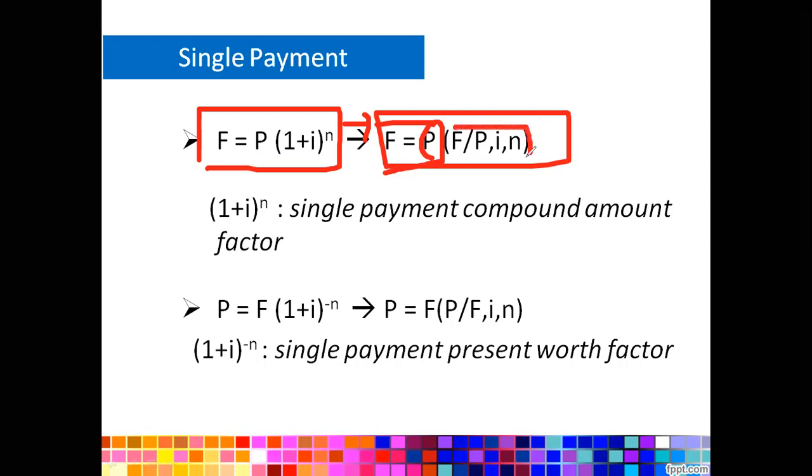The FP, i and n, can be found in the compound interest table. The compound interest table is already available on the internet. You can download it because it's very helpful in finding the value of something, whether future value or present value. So you can skip this with the quick formula.